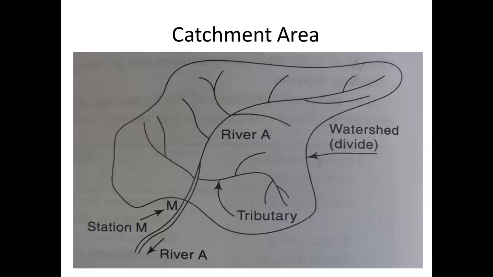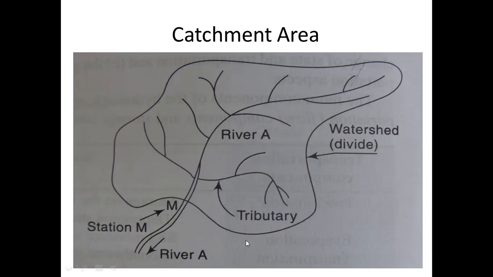So the next thing is the catchment area. Now you can see here, again, this is just an imaginary line which is drawn here. You can see here, this is a river. This is river A, the main river, and these are the tributaries. Tributaries means they're again the extensions of the rivers, parts of the rivers, sub parts of the rivers. And if you draw this line, this is called a watershed.